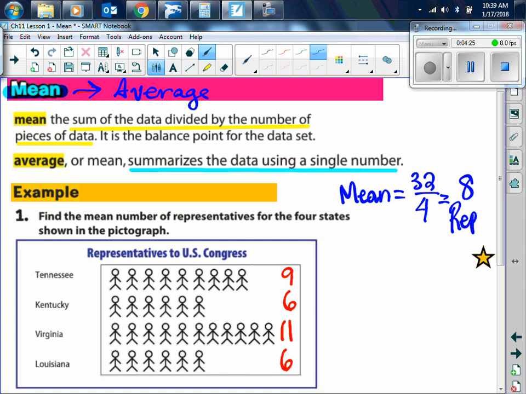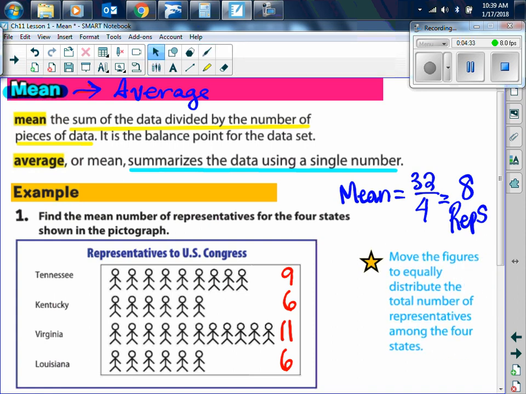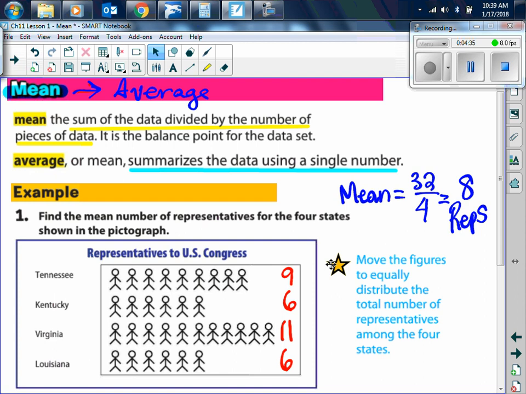Very good. Is everybody clear with that? 8 representatives. So here, there's a little note I want to show you. If we move the figures to equally distribute the number of representatives among the 4 states, then you'll see, let's move this one down here, here, there, and there.